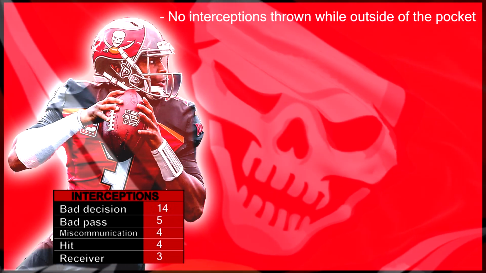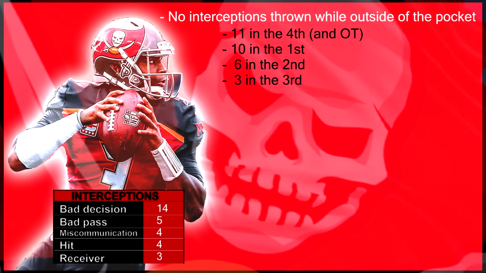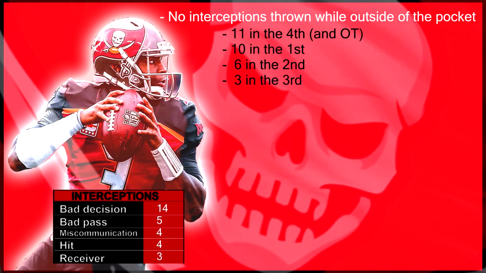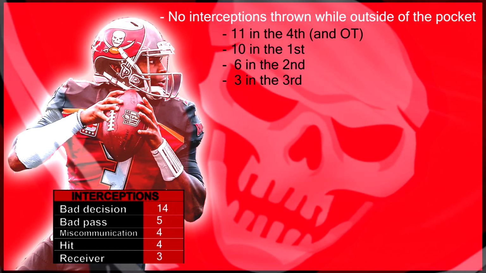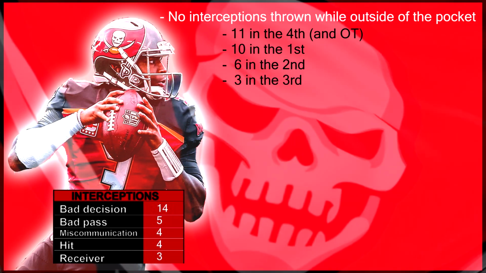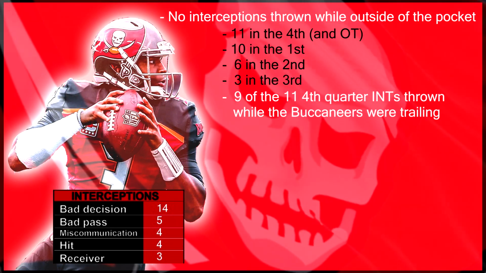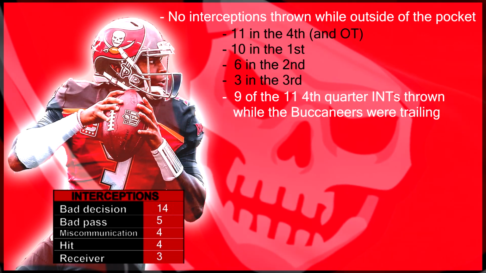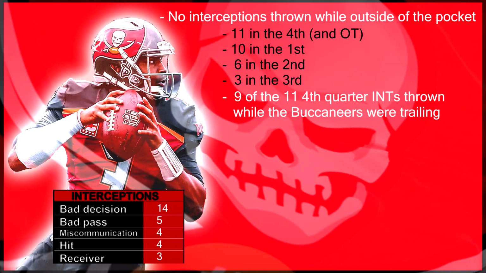By quarter, Winston threw 11 interceptions in the fourth quarter, 10 interceptions in the first quarter, 6 interceptions in the second quarter, and 3 interceptions in the third quarter. Of the 11 interceptions thrown in the fourth quarter, only 2 were thrown when the Bucs had the lead. That was in the Rams game, week 4. The score was 45-34. In the Giants game, week 3, the score was 28-25. The Buccaneers went on to lose the Giants game and won the Rams game.